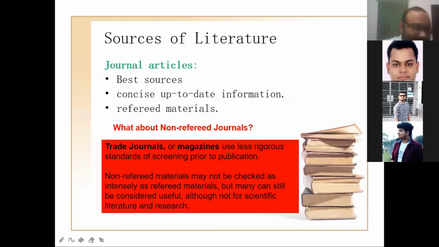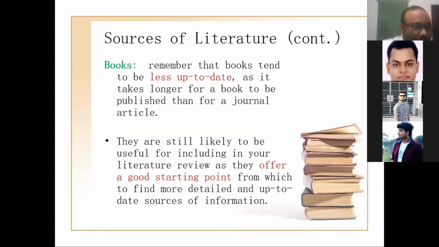There are a lot of trade journals and magazines, but there may be some significant points. You just go through them and decide whether you should keep them in your database or not. A book is very informative but less up to date, because to publish and update one book takes a few years. Books are still likely to be useful for your literature review as theory, and they offer a good strategic starting point, because a book is very organized and every topic is explained in it. So it can be a very good source for starting your research.